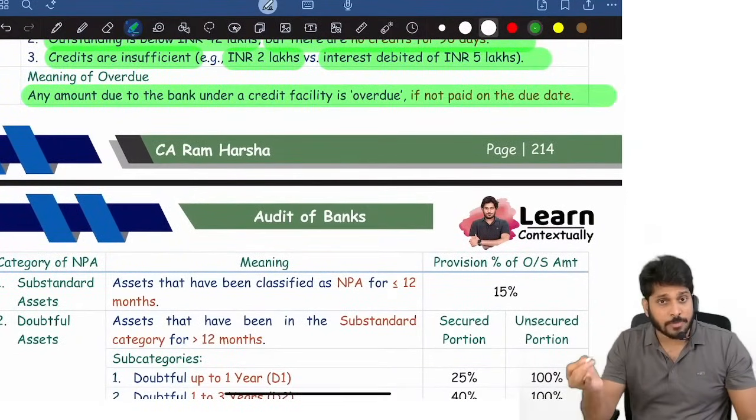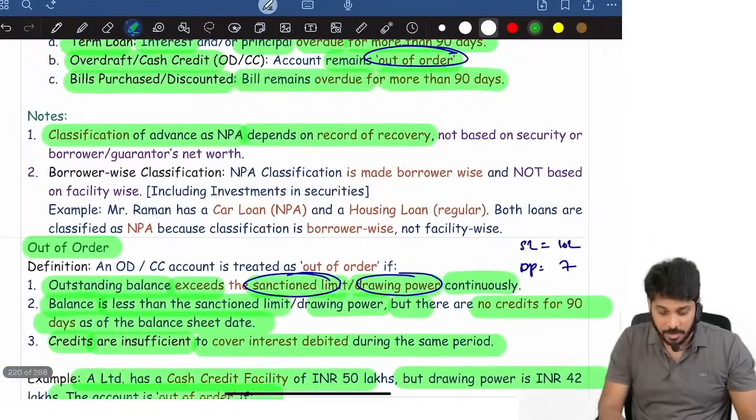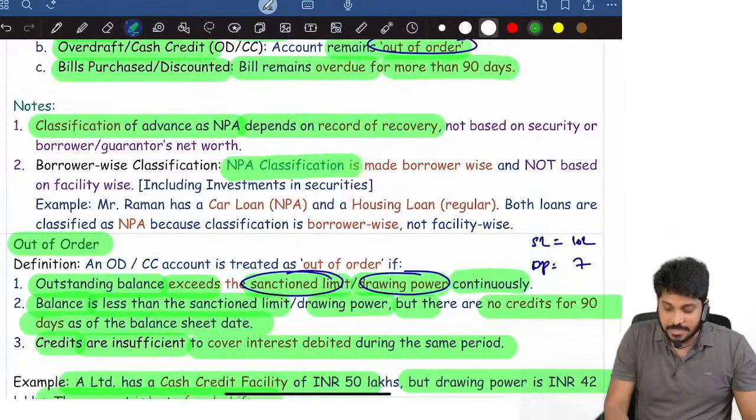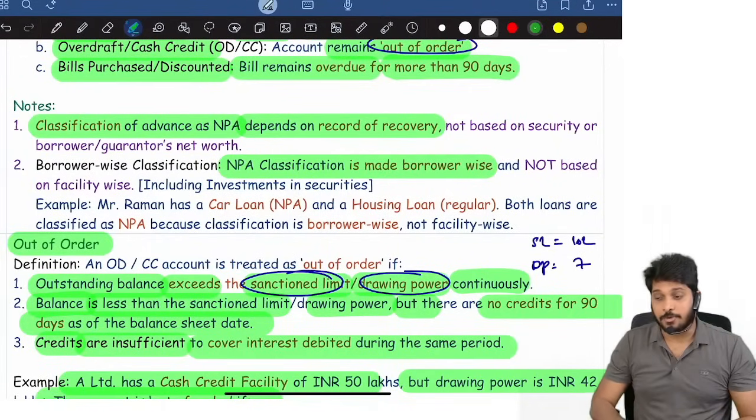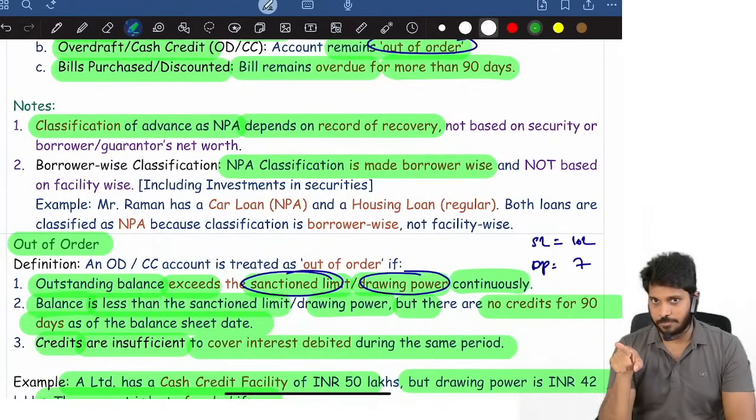Overdue means amount due to the bank which is not paid on due date. Now remember, NPA classification is made borrower wise. What does it mean? Suppose we gave 3 loans to the same customer: housing loan, car loan, personal loan. Personal loan became NPA. Automatically housing loan and car loan also become NPA.